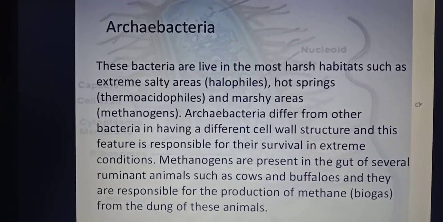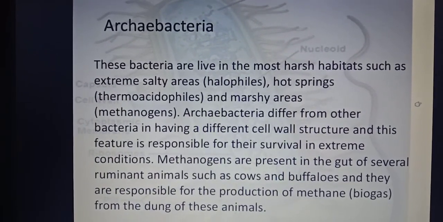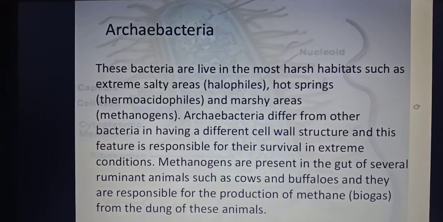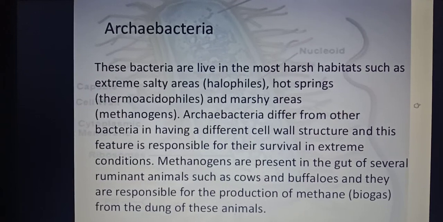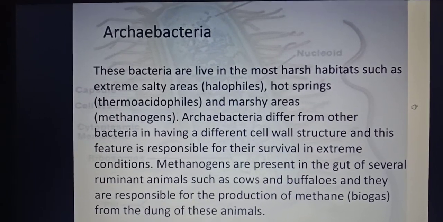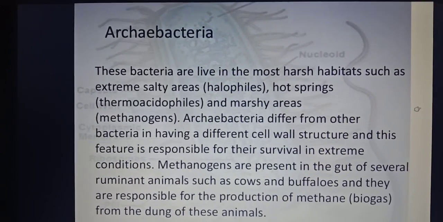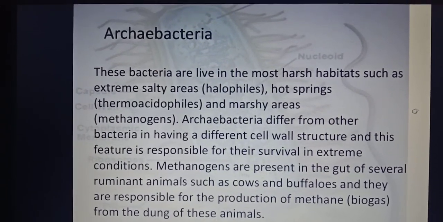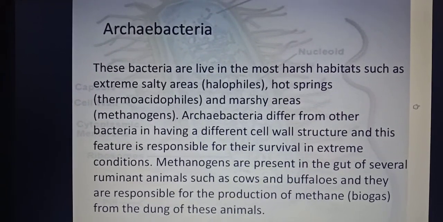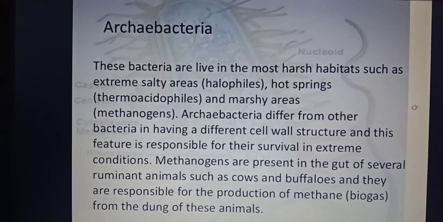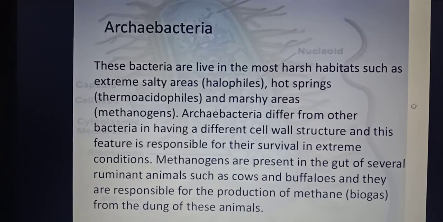Number one, halophiles or halogens, those that can live in extremely salty areas. Then thermoacidophiles, those that can live in hot sulfur springs, and the methanogens, those that can live in the marshy areas. What are marshy areas? Marshy areas, in Hindi we say दलदल, okay? So in those marshy areas.